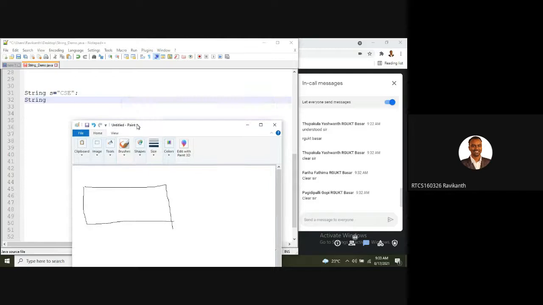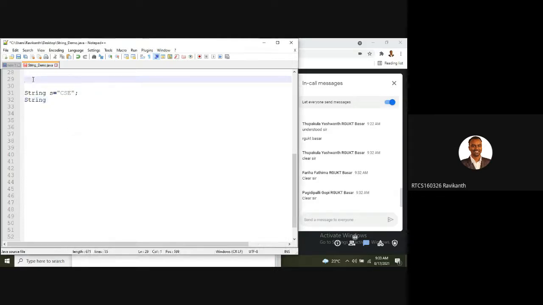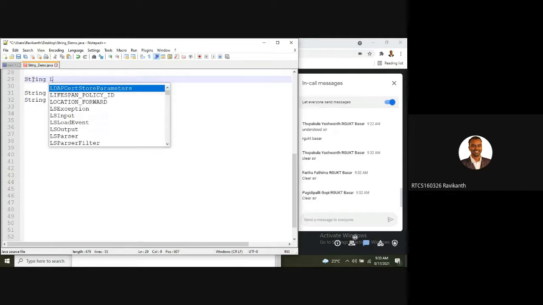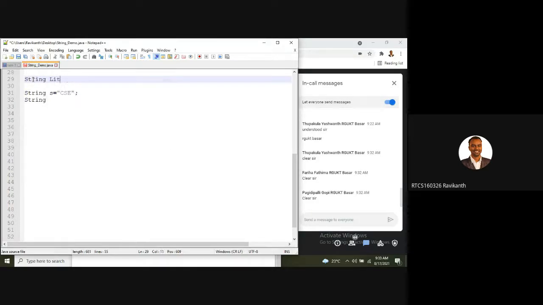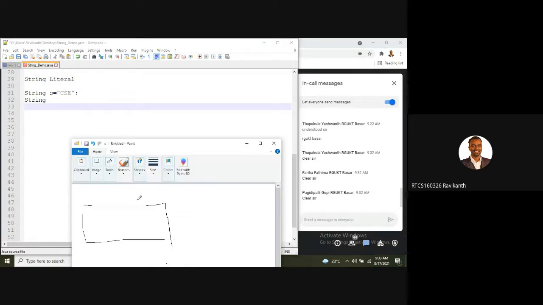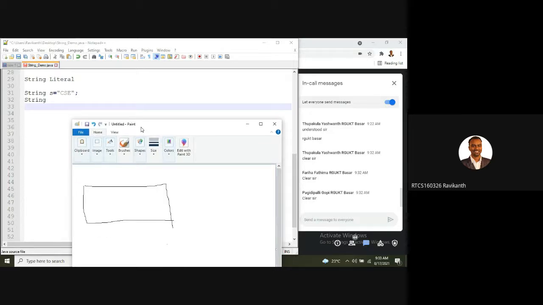This is using the string literal concept. I'm not using object creation here, I'm using the literal concept. So memory will be saved in the string constant pool area, right?